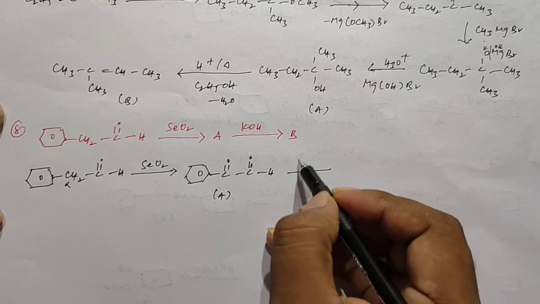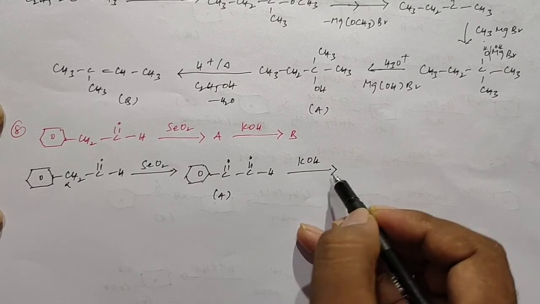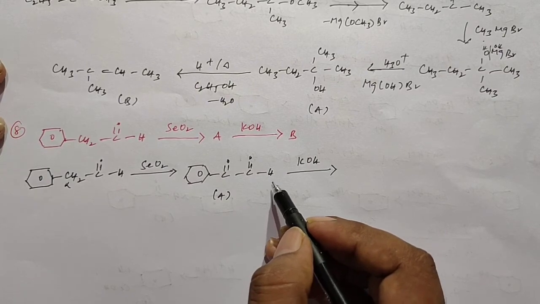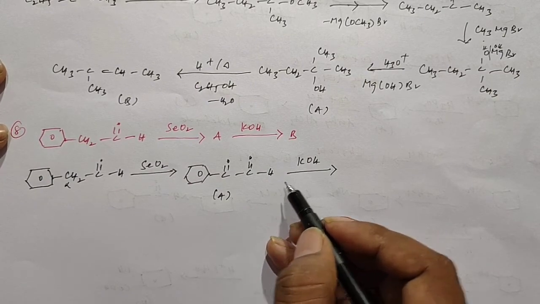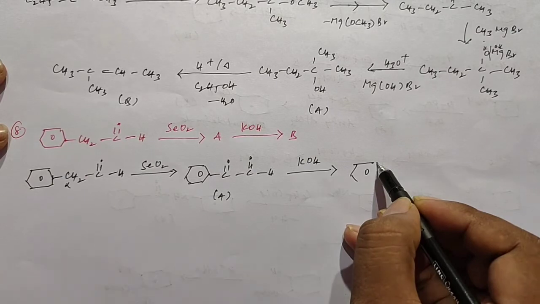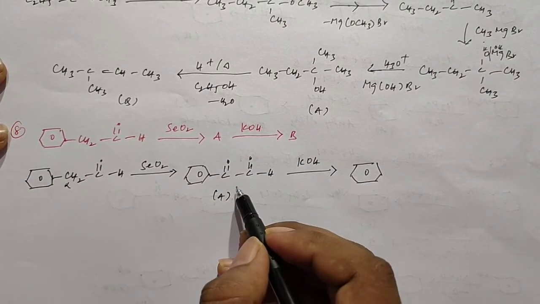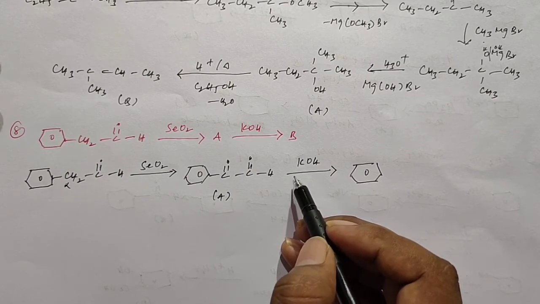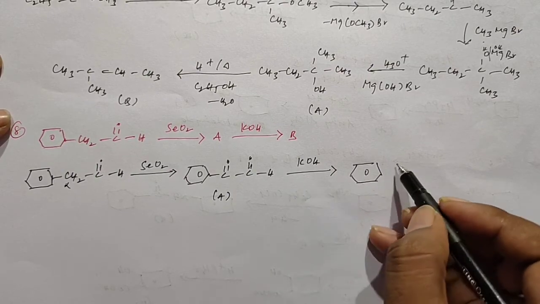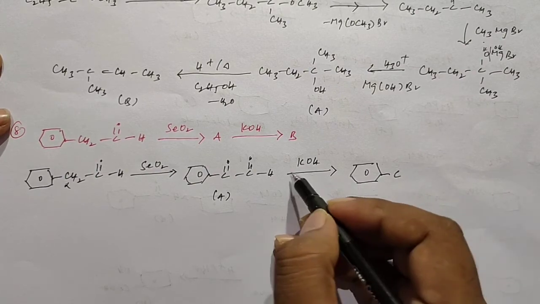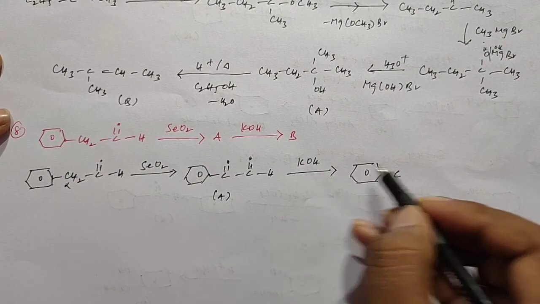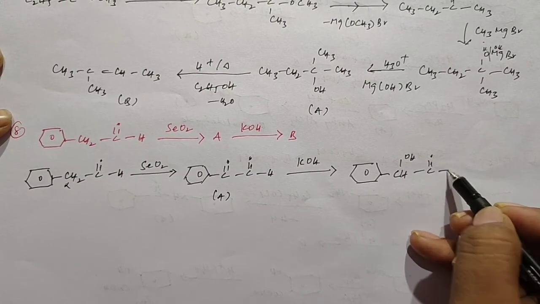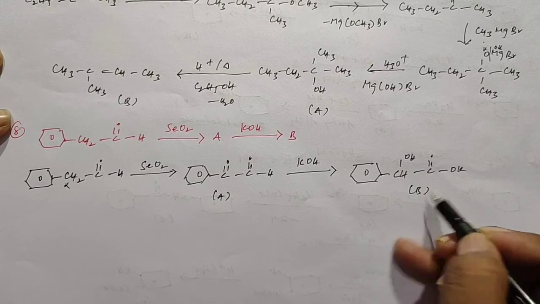After that, this product reacts with potassium hydroxide. At that time it undergoes intermolecular condensation, the Cannizzaro reaction. It can form a product like this. So this is product B.